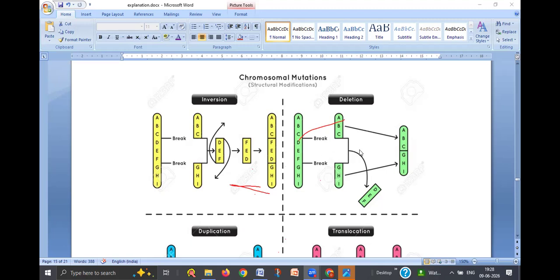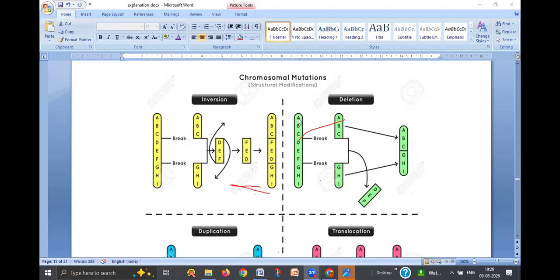Okay, and next one more thing is deletion. Just like the earlier case, the chromosome is broken at two points, and a fragment of the DNA is deleted, but it is deleted permanently. It doesn't bind again.